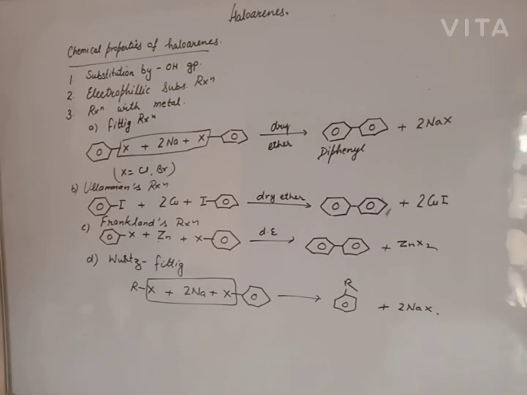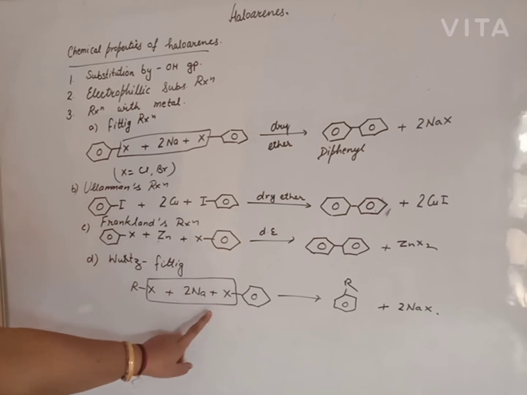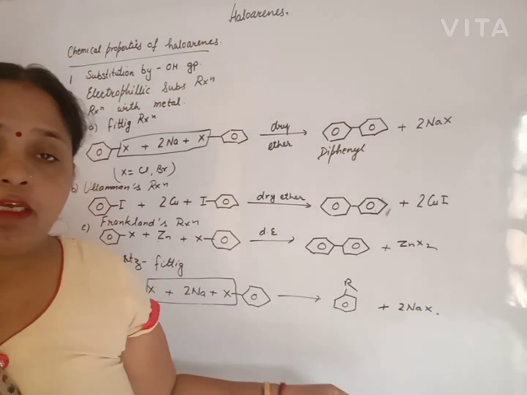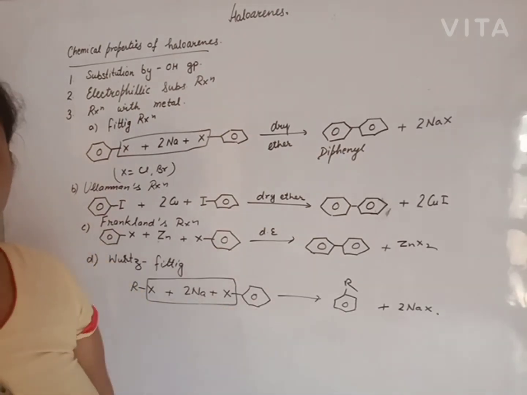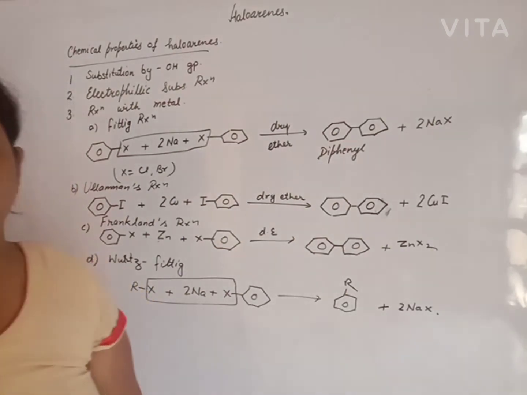These are the properties of haloarene. Suppose in your exam: convert chlorobenzene into toluene, convert chloromethane into toluene. This is the direct reaction. Thank you.